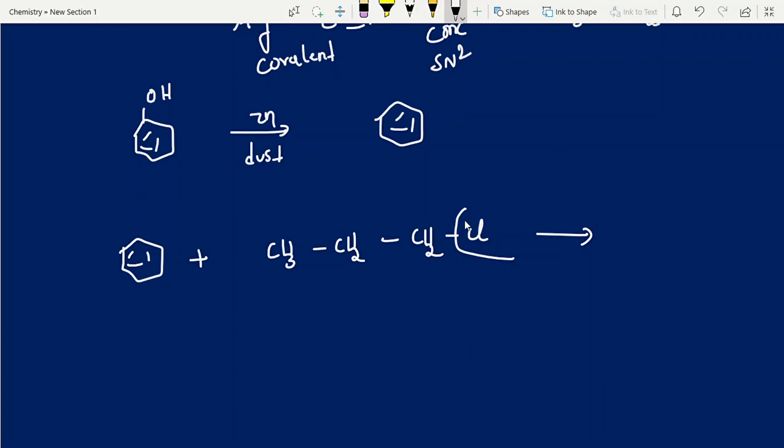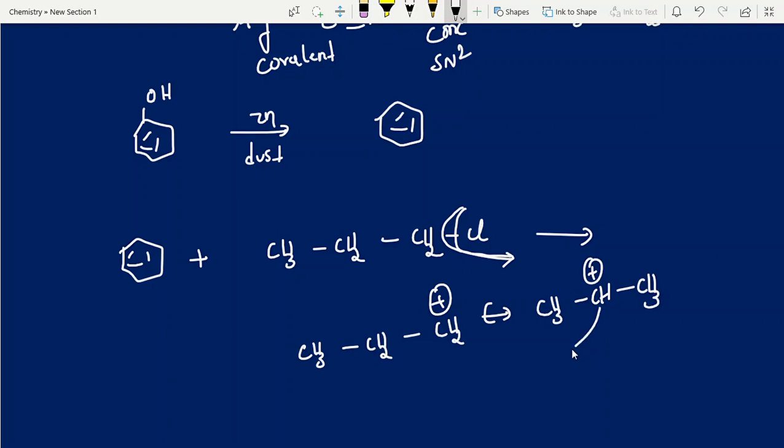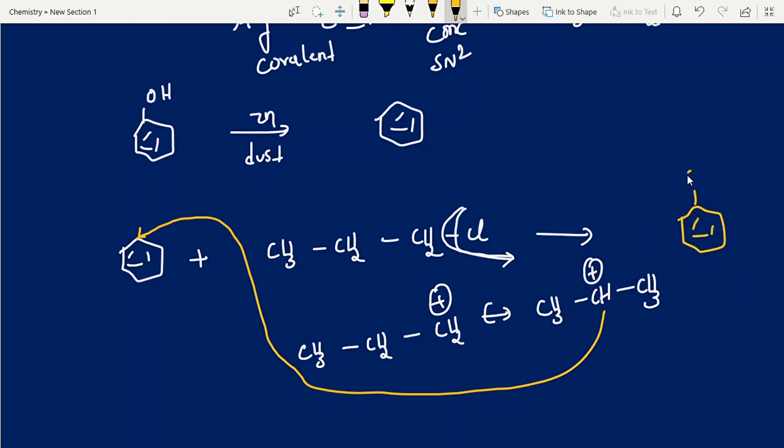First you will remove chlorine along with the electron pair. So what you will get as the intermediate is CH3CH2CH2 plus, a primary carbocation. This primary carbocation rearranges to a secondary carbocation. It plays an important role. This secondary carbocation will go and attack here. Whenever a carbocation intermediate is there, rearrangement definitely occurs. So after rearrangement, it will attack. Then what is our answer? This is cumene.